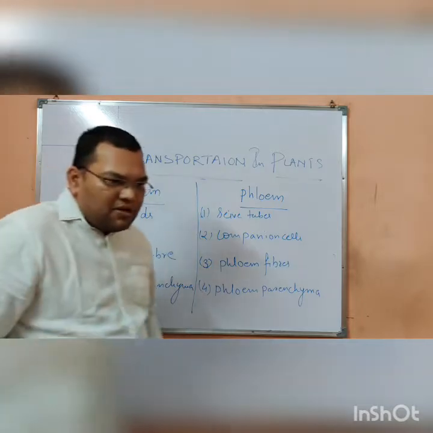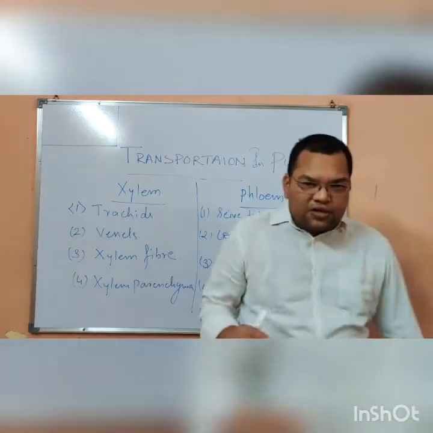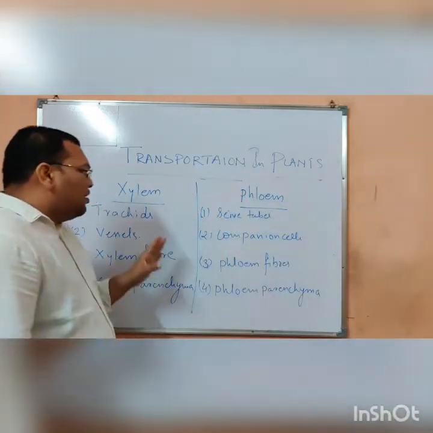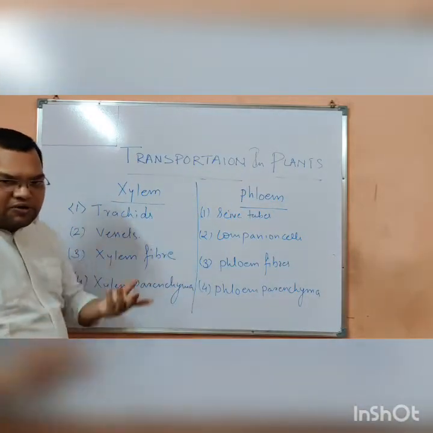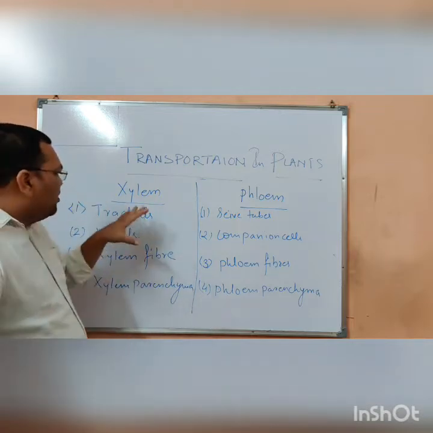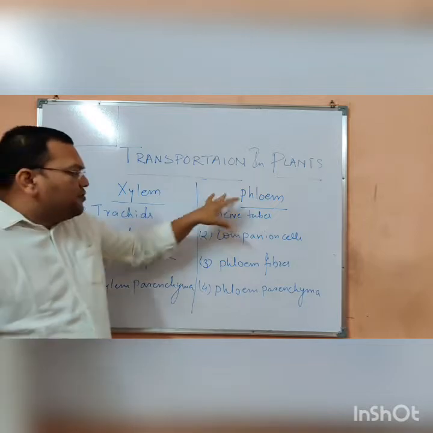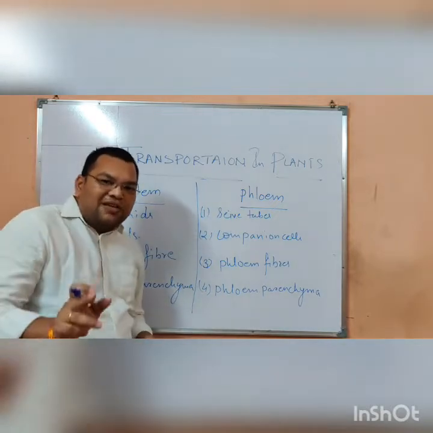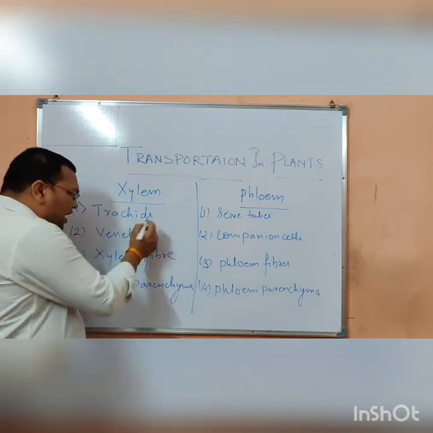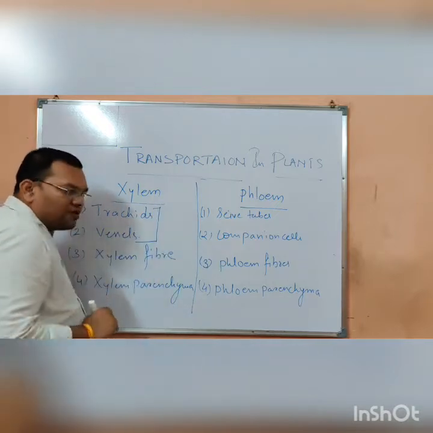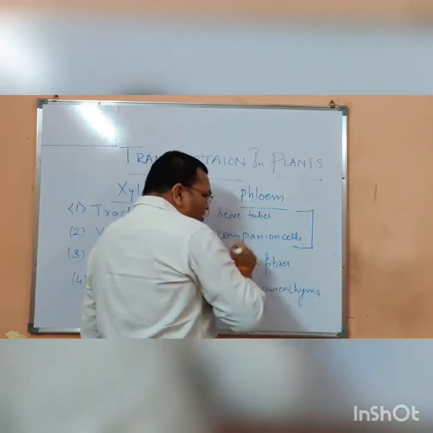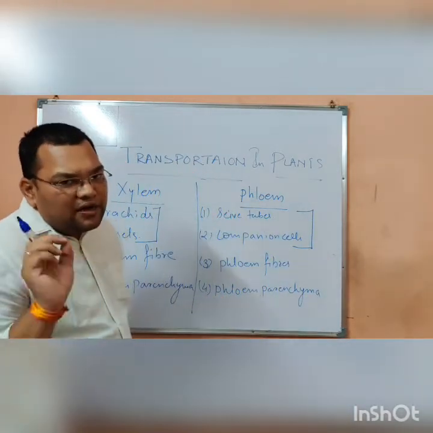In the board exam, I think in the last two years, maybe the previous year only, a question was asked, though I am not remembering exactly. Which part of the xylem and which part of the phloem is basically responsible for conduction? In the xylem, the tracheids and vessels are responsible for conduction, and in the phloem, the sieve tubes and the companion cells are responsible for conduction.